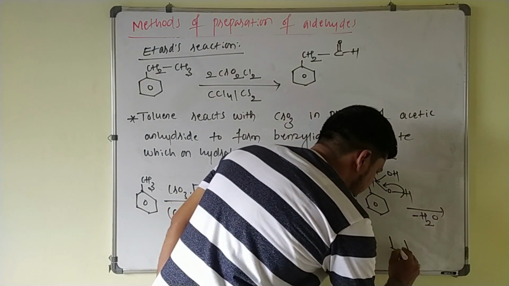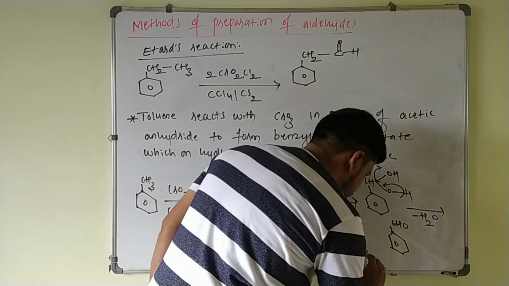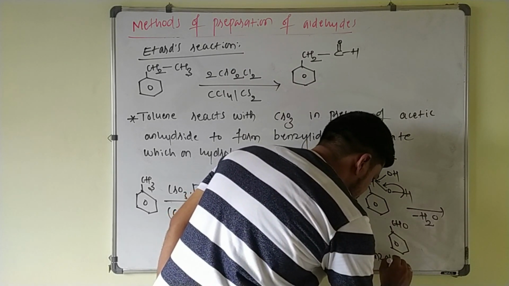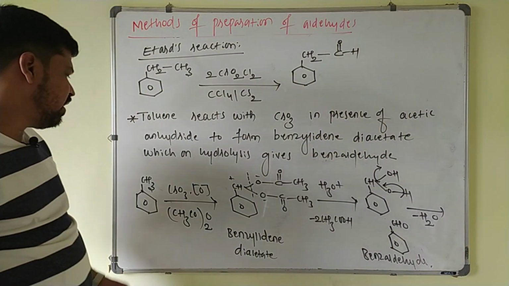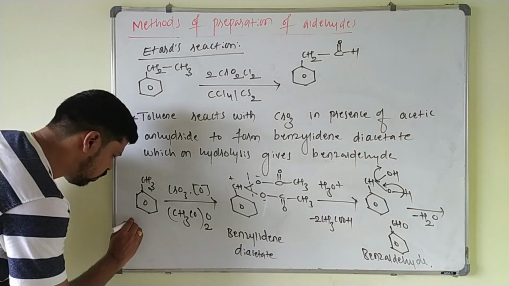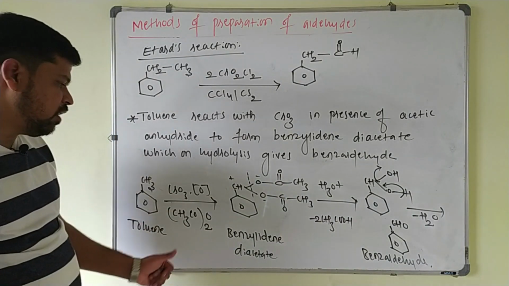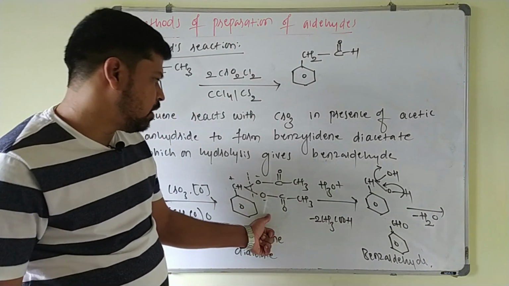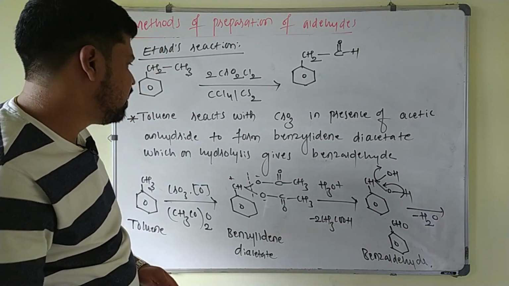Benzaldehyde. Ultimately you will get benzaldehyde here. In this way, toluene reacts with chromic oxide in presence of acetic anhydride to form benzaldehyde diacetate. This upon hydrolysis gives what? Benzaldehyde it is. Okay, next reaction.